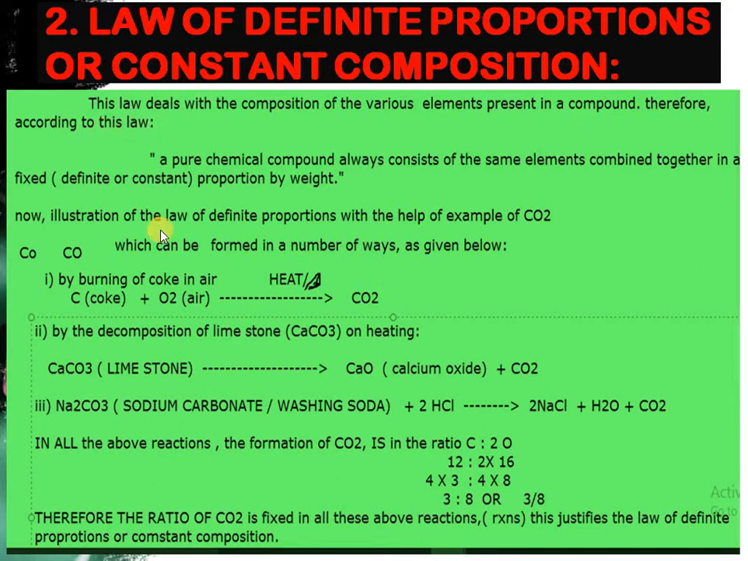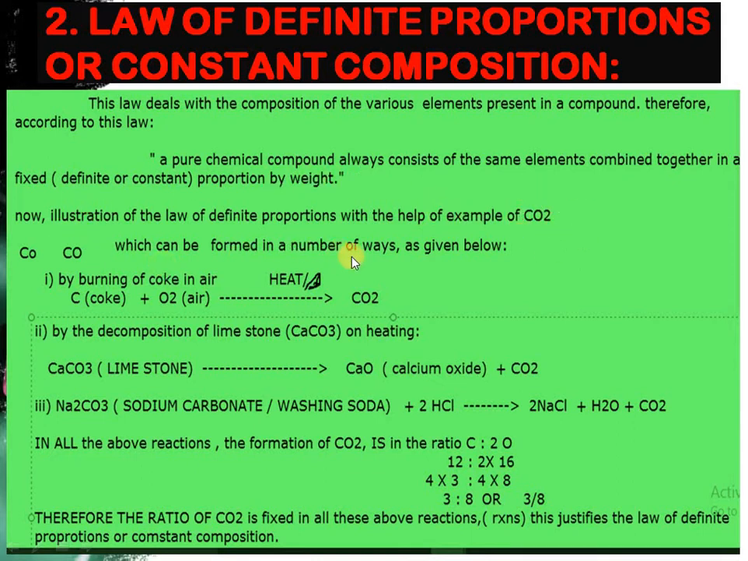Therefore, according to this law, a pure chemical compound always consists of the same elements combined together in a fixed, or definite, or constant proportion by weight. This we also studied in the lecture where we discussed compounds. So now we will illustrate the law of definite proportion with the help of the example of carbon dioxide.